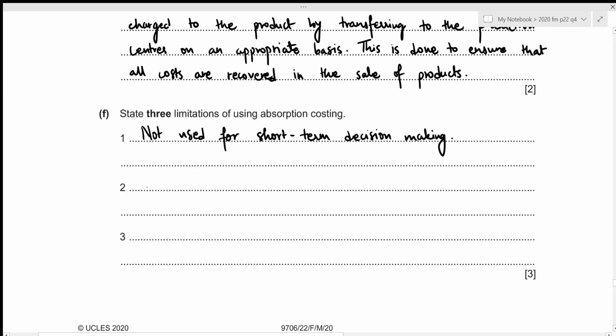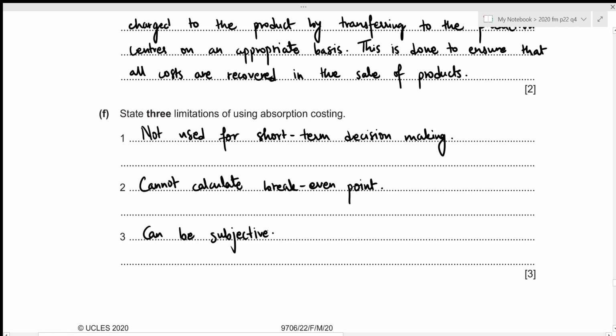So that can also act as a limitation. And lastly, absorption costing can be very subjective because we need to reapportion the overheads, right? And the basis can be different for each of the companies and the industries as well. Alright, this concludes the sixth part.